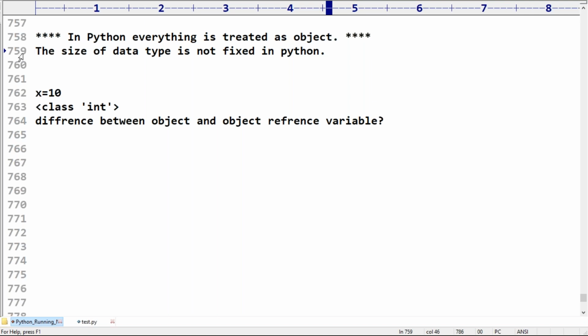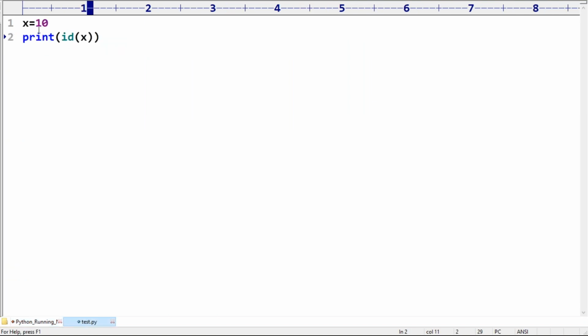Sir, where is the proof? Can you please show a small example? Very simple. What is the x value I'm taking? x = 9999. If you want to know the address of an object, what is the function we require to use?